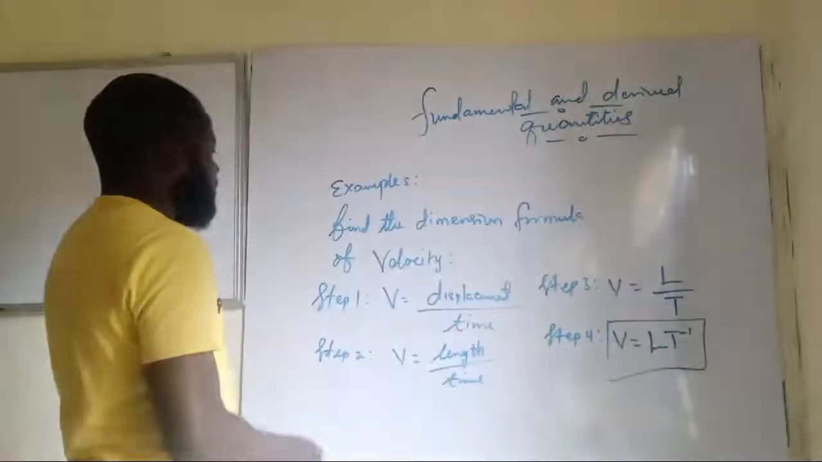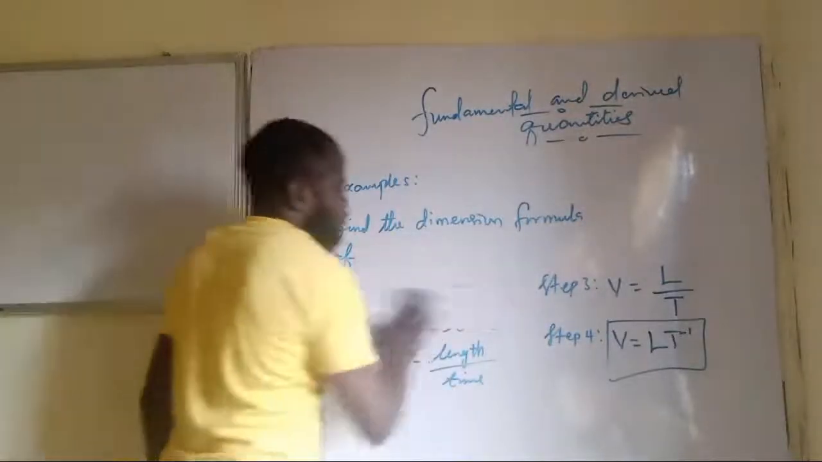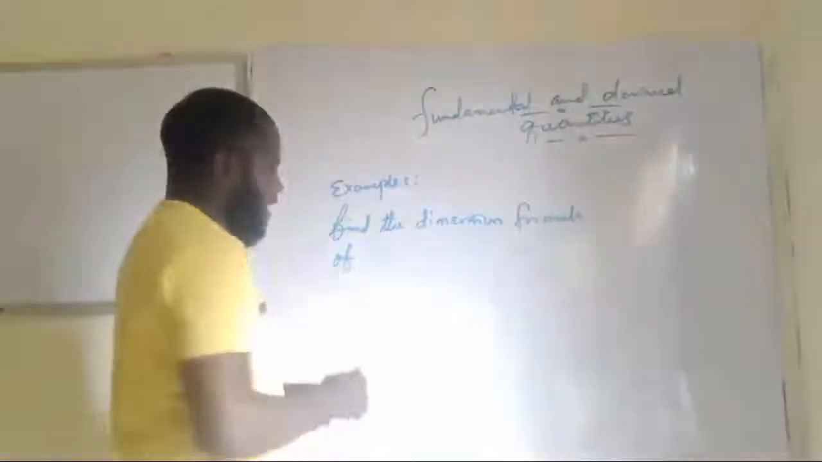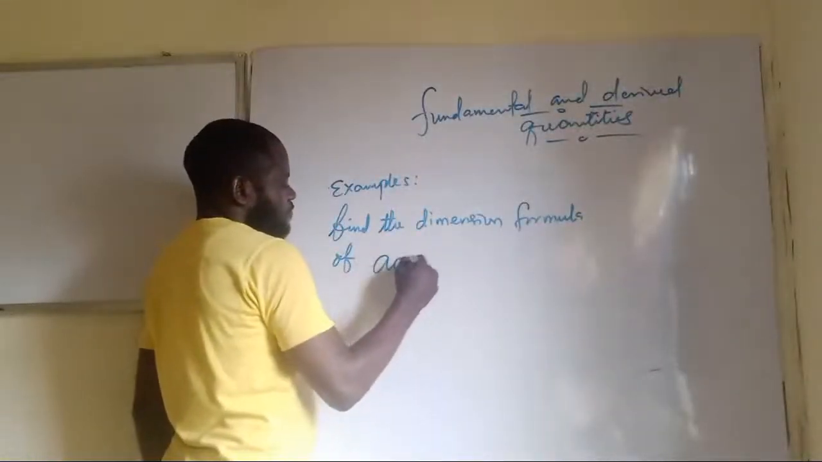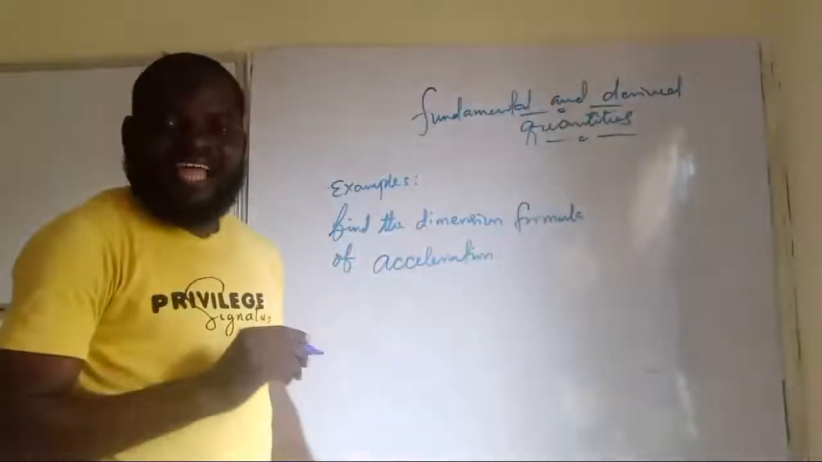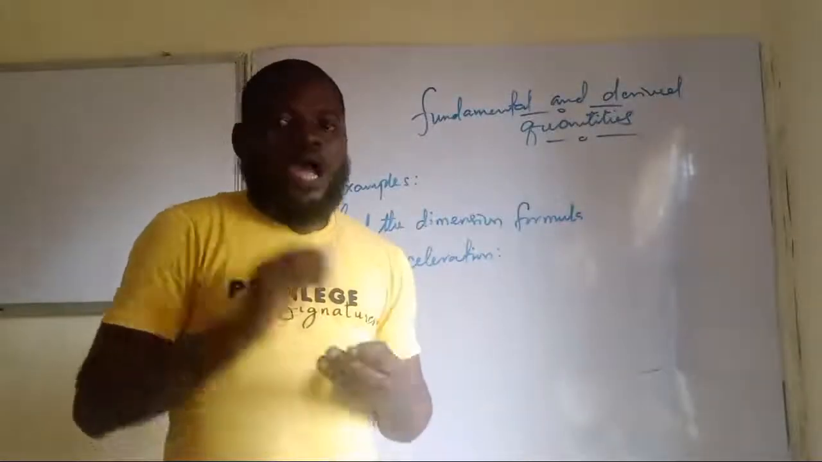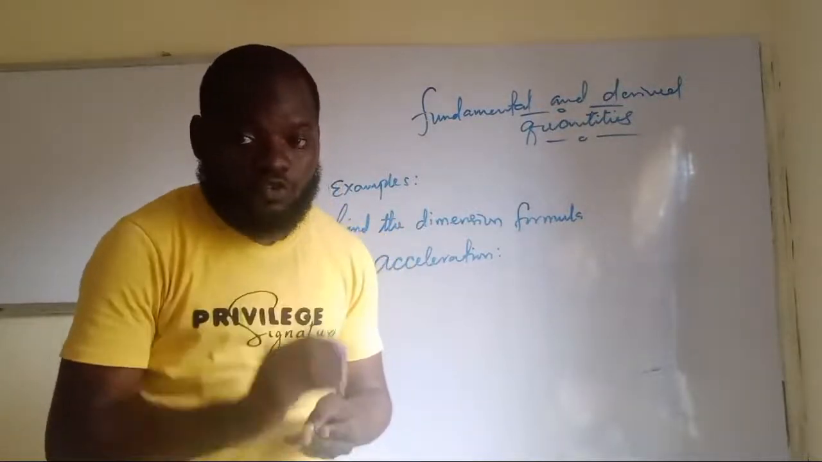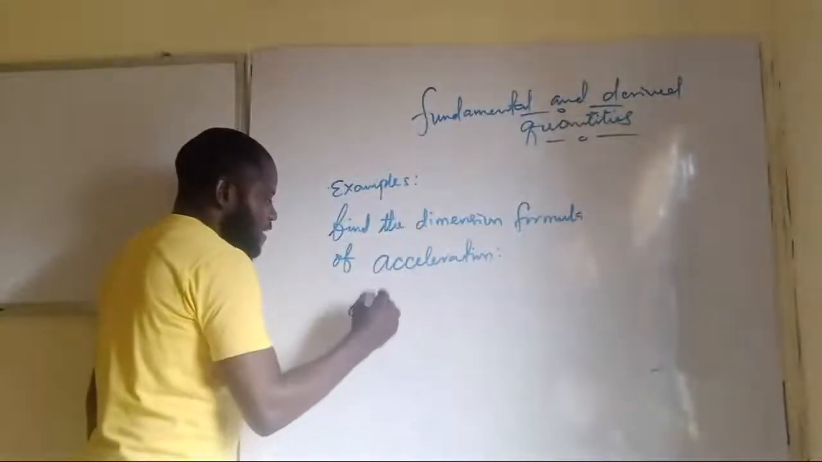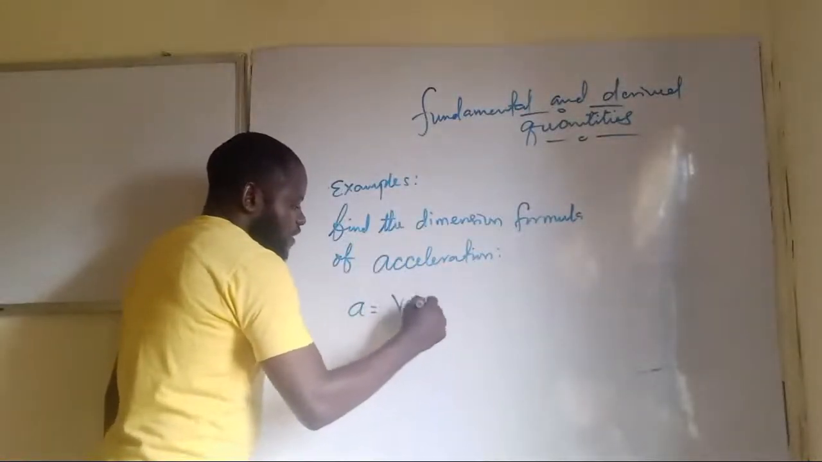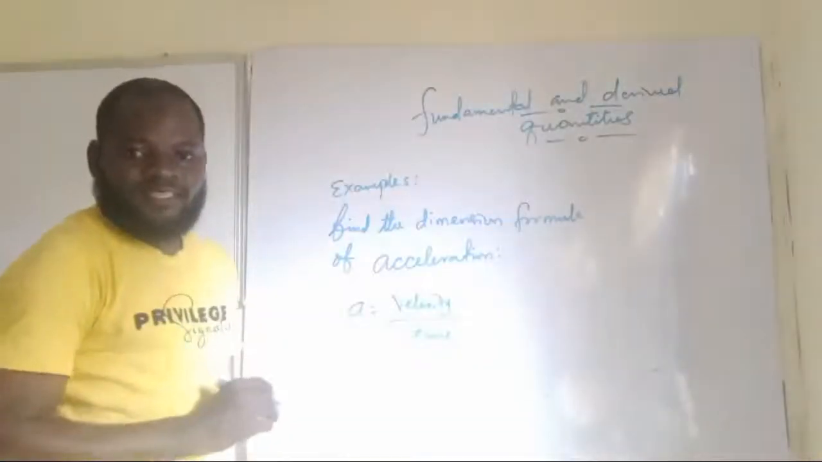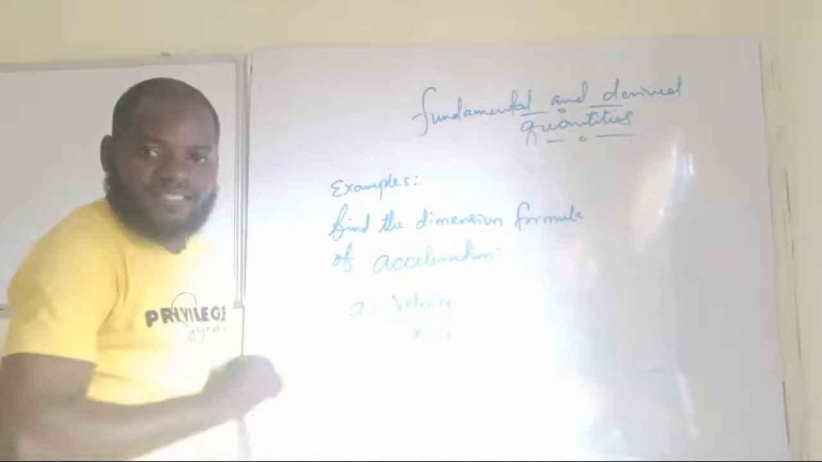Another quantity. Let's look at force, for instance. Okay, let's take acceleration. Acceleration. We want to obtain the dimension formula for acceleration. How do we go about that? The first step is to do what? To write down the formula. Step 1, acceleration is equal to velocity all over time. Are you getting this now? Velocity over time. That is acceleration.